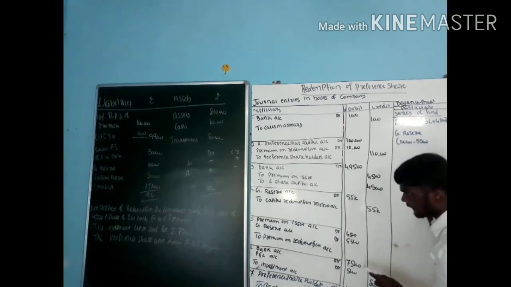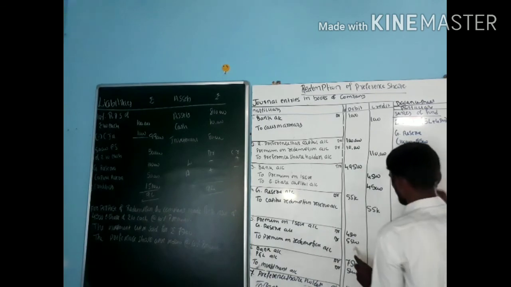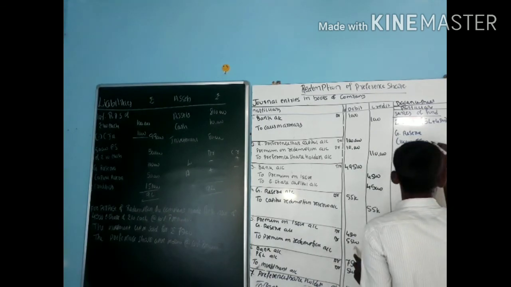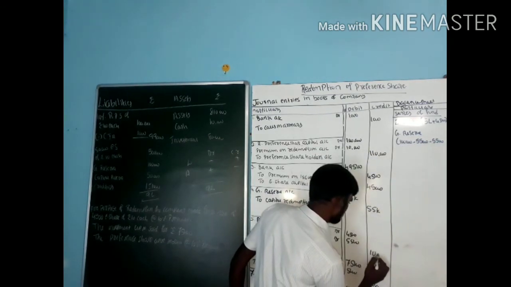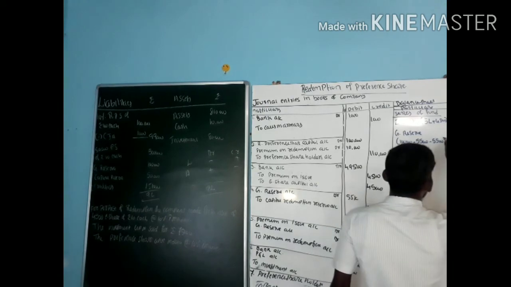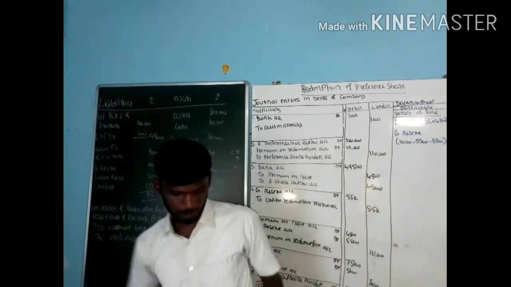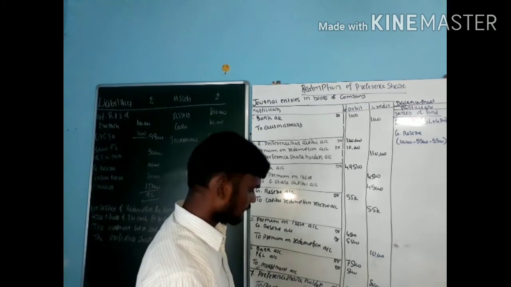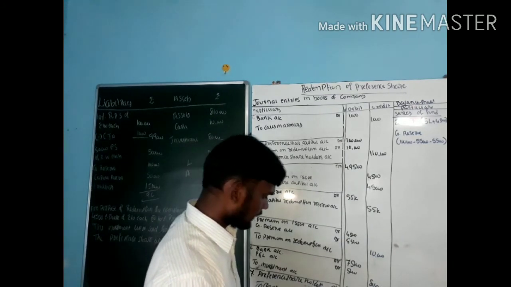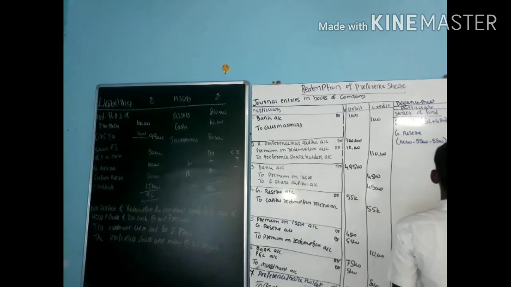Again, here general reserve, how much? 5,500. That is 1 lakh minus 55,000 minus 5,500. So what is the value? That is 39,500. Still the general reserve amount with us.